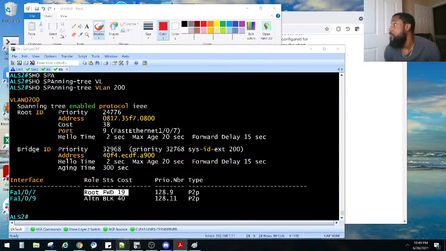Backup ports on the access layer switch should transition to forwarding in 1 to 5 seconds following the failure of a primary link to the root bridge. That feature, if I remember correctly, was UplinkFast? I don't remember. Backup ports on access layer switches. Let's define what the backup ports are.